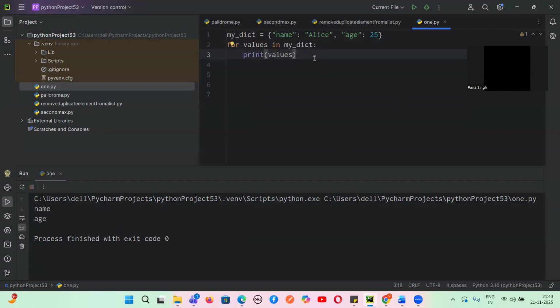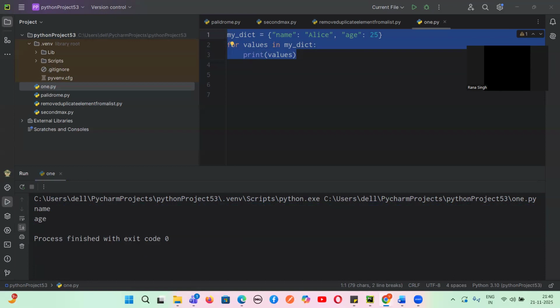So always it is giving keys. Yes or no, guys? It's not giving the values. So this is the problem now if I directly want to access, okay? So what we do, guys, is we use something called values or keys or items. We cannot use this my dict directly. That is what I wanted to show you.